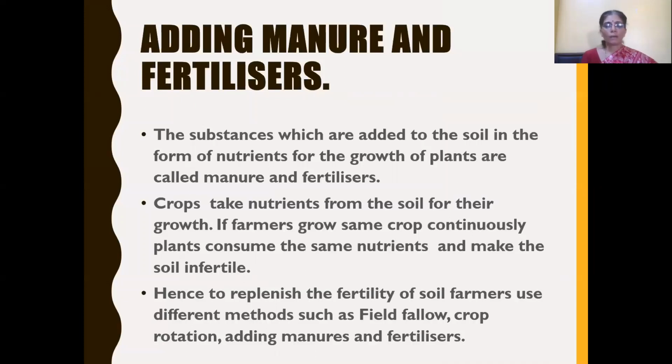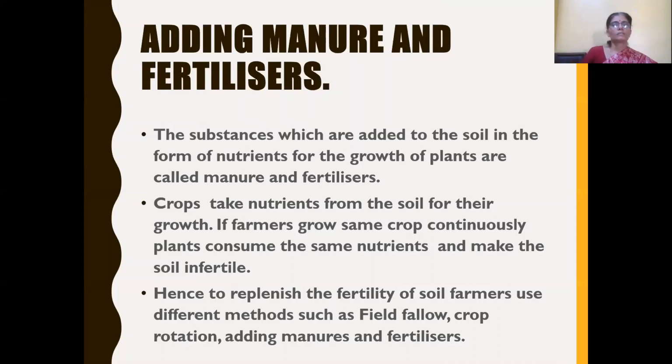Because when a farmer grows the same crop continuously in the same land, plants consume the same nutrients and make the soil infertile. Hence, to replenish the fertility of the soil, farmers use different methods such as manuring, adding fertilizers, the crop rotation method, as well as field fallow.